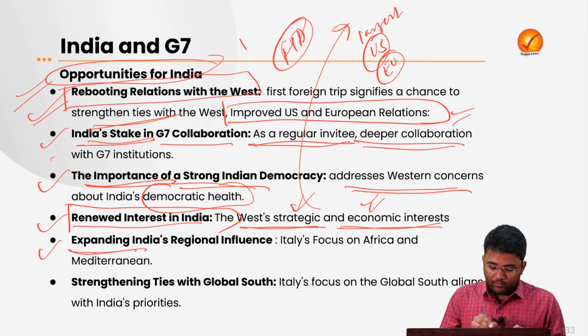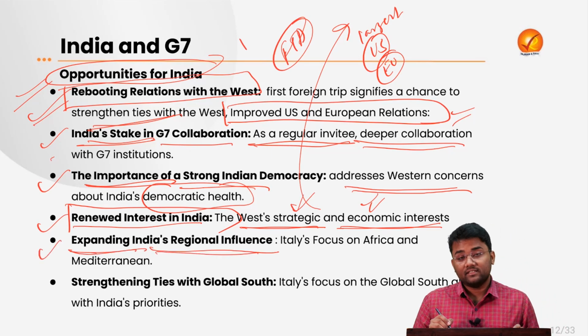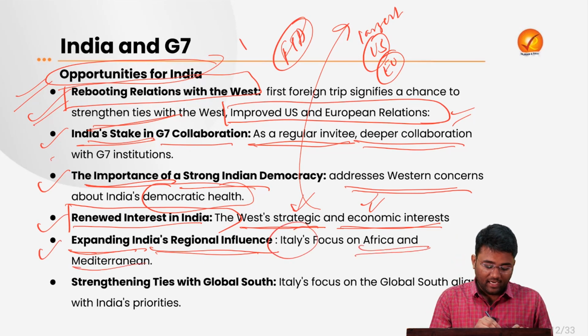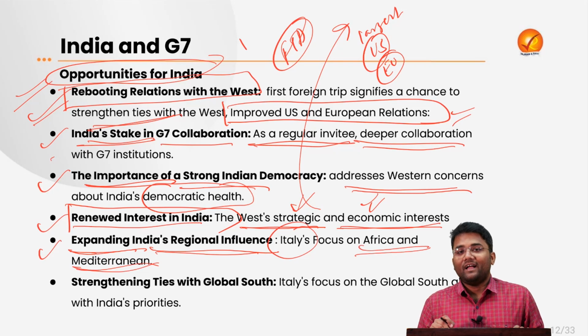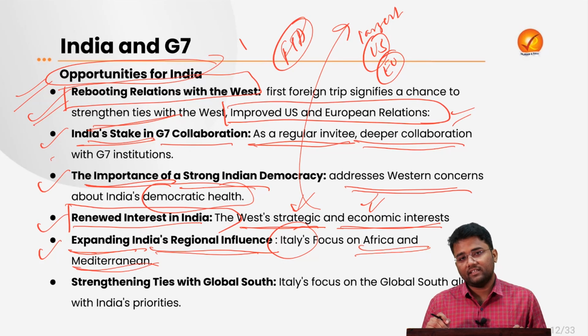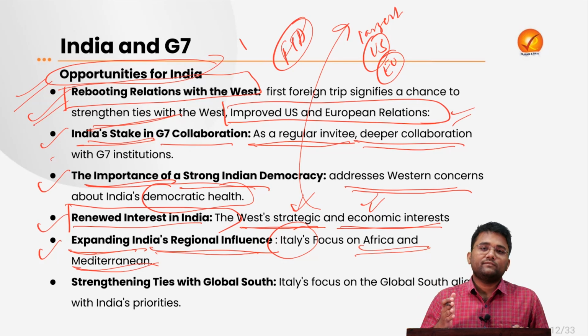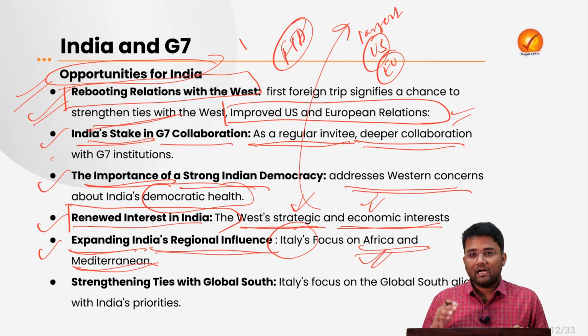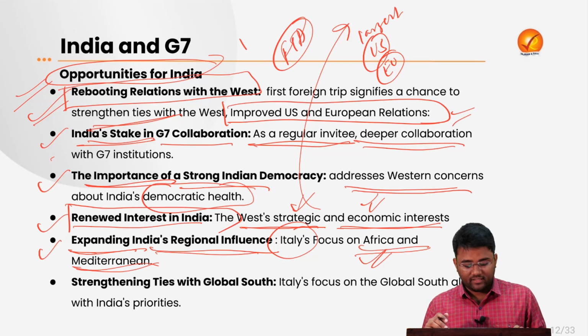Then it will also help in expanding India's regional influence. Why? Because Italy is focusing on Africa and the Mediterranean countries, and those are some of the regions where India also wants to gain some focus. India also wants to deepen its relations with the African and Mediterranean countries. So when Italy's focus coincides with our focus, it will help in deepening our commitments and relations with African and Mediterranean countries.